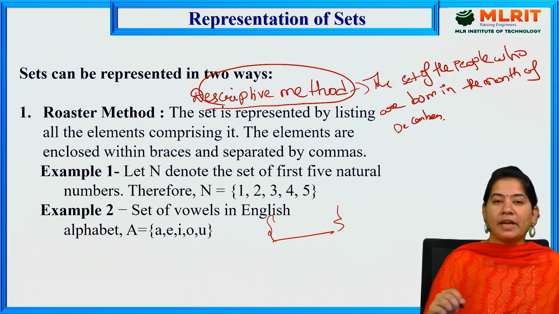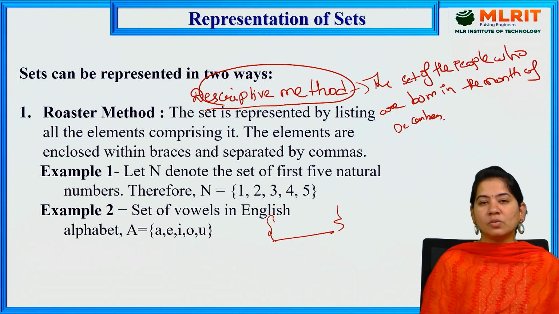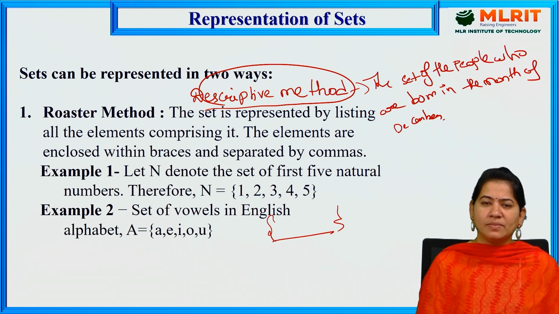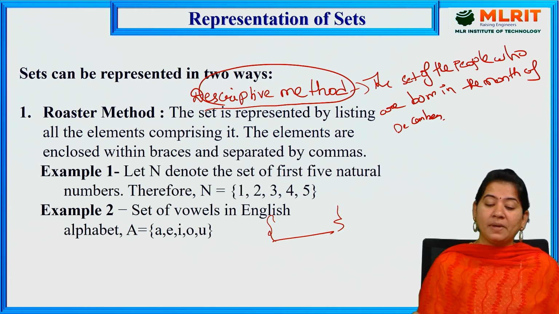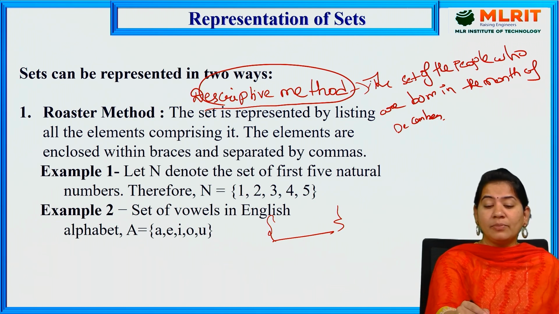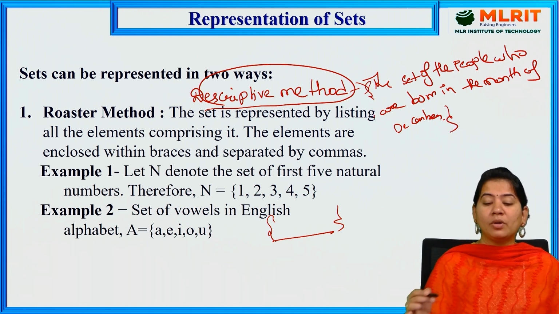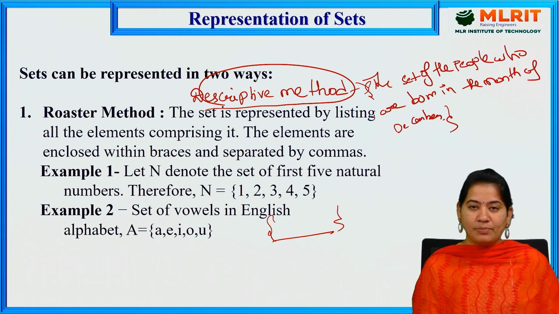So instead of writing all the names, all the students' names, the people who are born in the month of December, you can write simply here the descriptive manner like the set of the people who are born in the month of December. This is the descriptive method.